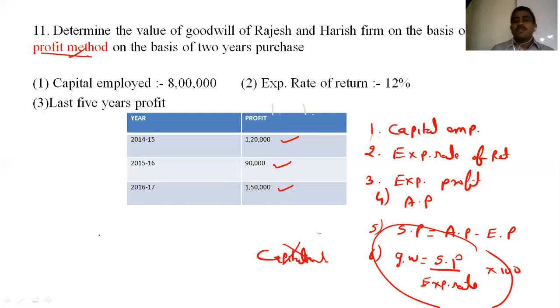So the formula is very simple. Goodwill is equal to super profit into number of years of purchase. Now, what is the number of years of purchase given to you? It's given to you as 2. So whatever the answer, we have to multiply it by 2.